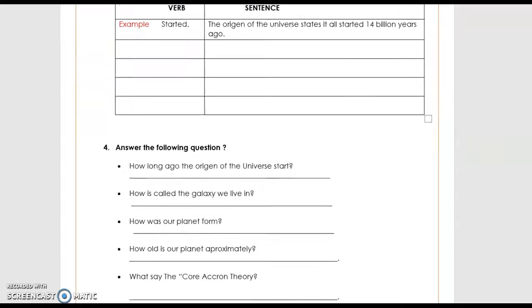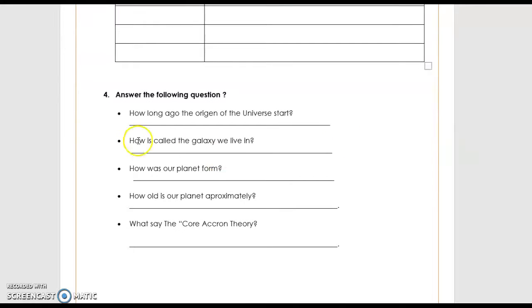Exercise 4. Answer the following questions. How long ago the origin of the universe started? How is called the galaxy we live in? How was our planet formed? How old is our planet approximately? What say the core acron theory?